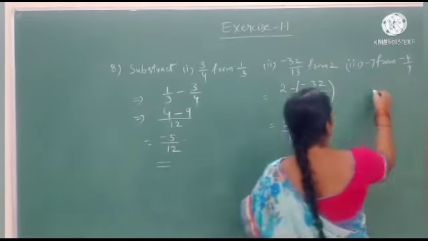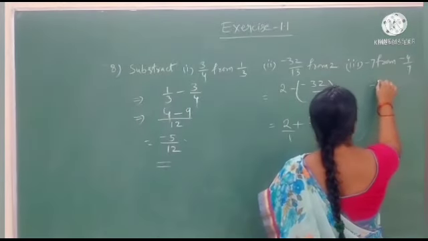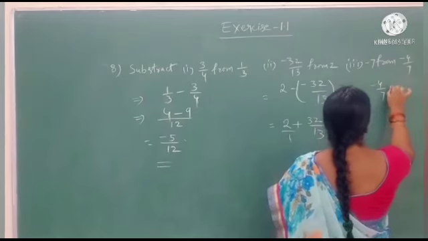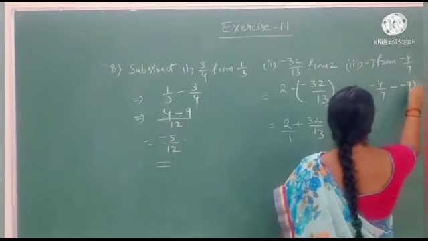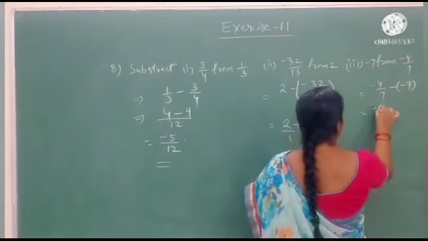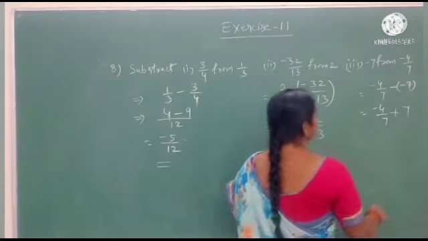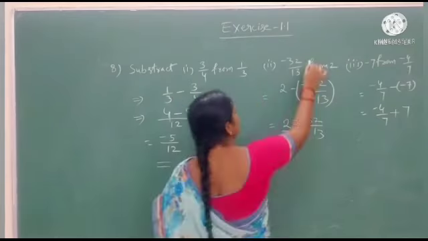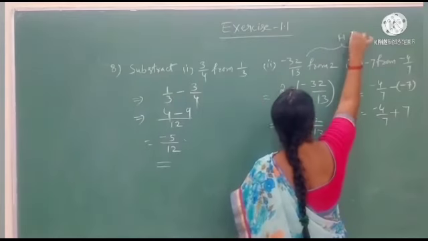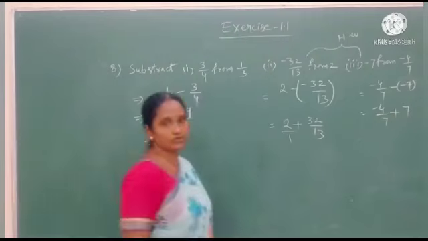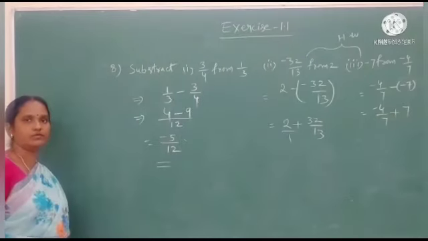And after that, in the same way you do the homework. Minus 4 by 7 from minus of minus 7. This is the question. Minus 4 by 7. Minus into minus plus 7. You do these two questions for homework. Home assignments for you. Okay, students?